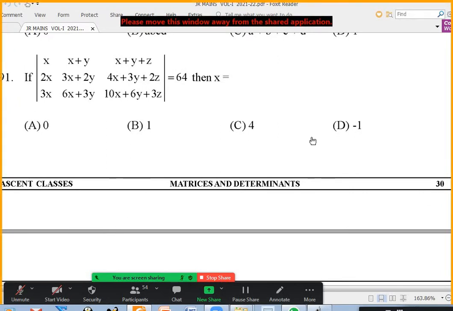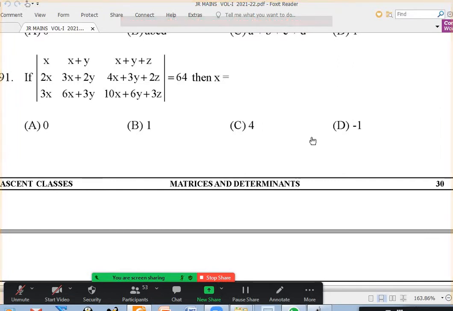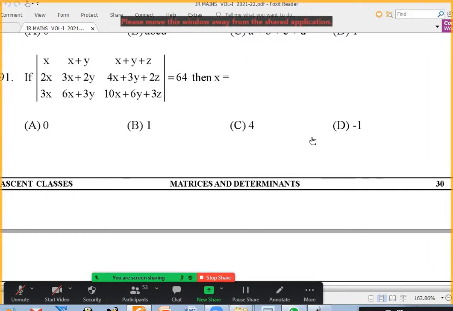91. I want people to give me ideas how to do this. Observe carefully all the rows and columns. If you want to give any idea, you can. So should we expand? Obviously, we don't want to do that, right? Then taking common from columns. Sir, we can take x common from column 1, and column 2 minus column 1.